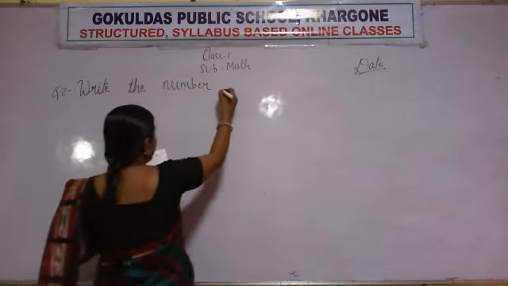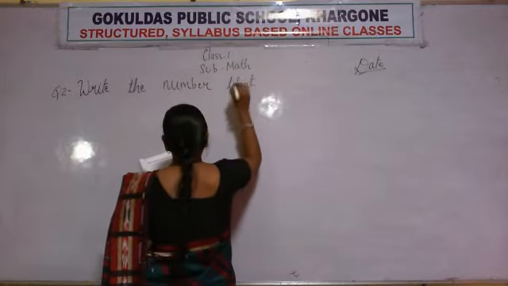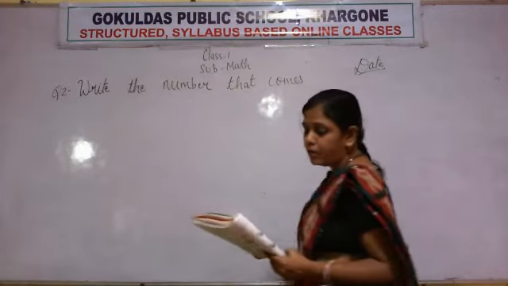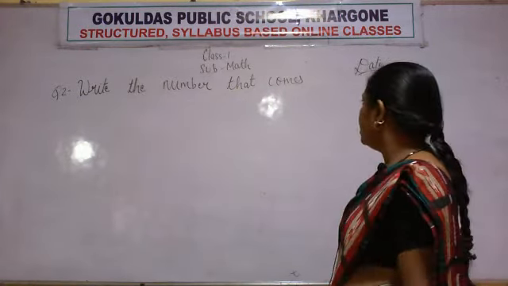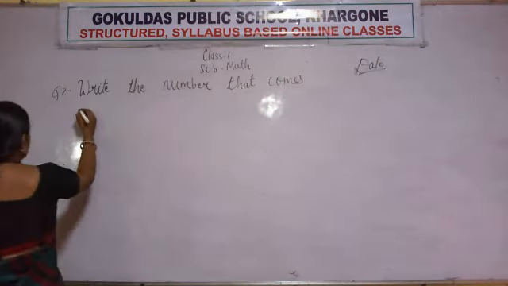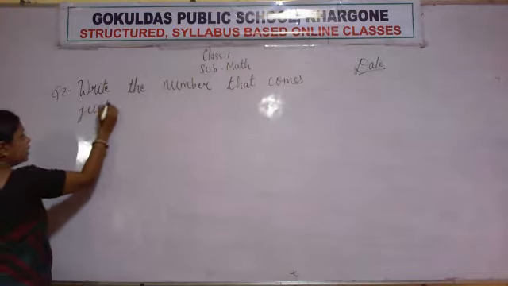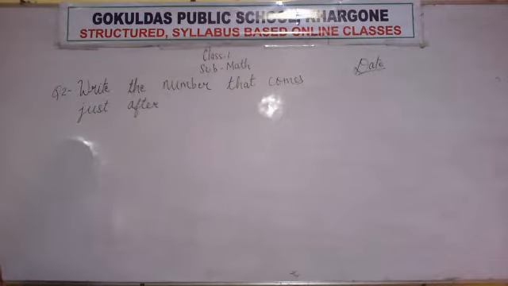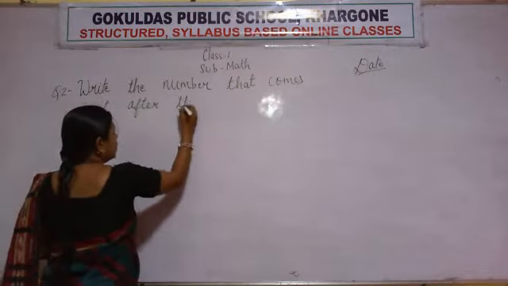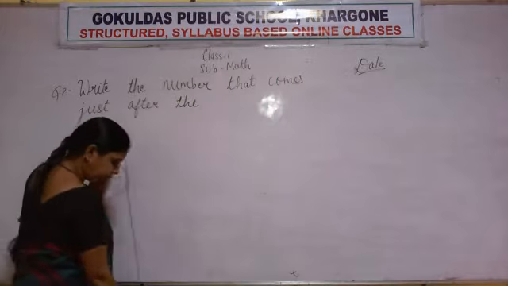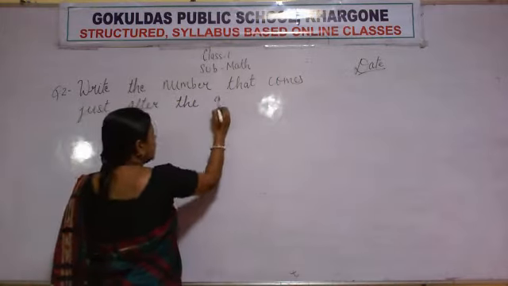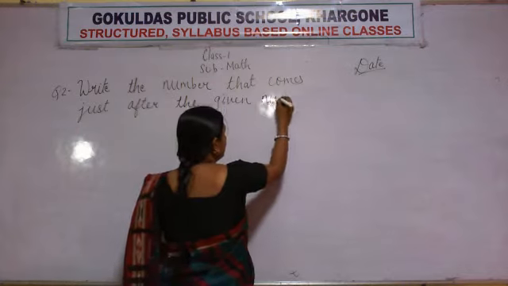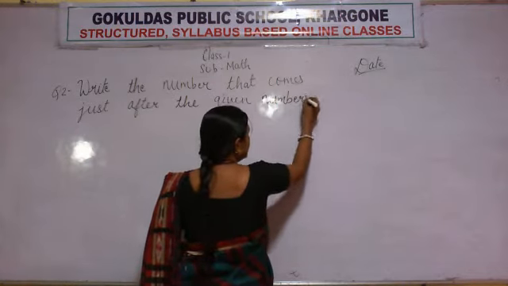Write the number that comes just after the given numbers. This is the question.